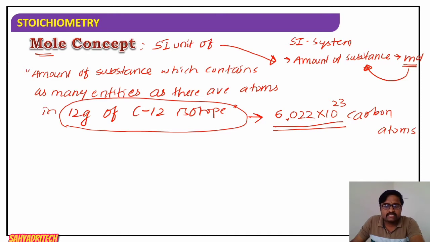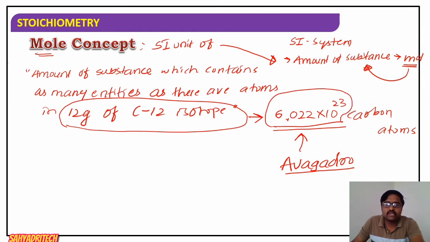Who analyzed this? A scientist named Amedeo Avogadro. He made these calculations. Therefore, this value, 6.022 into 10 raised to 23, is also called Avogadro's number. We indicate it as N A. Remember this.